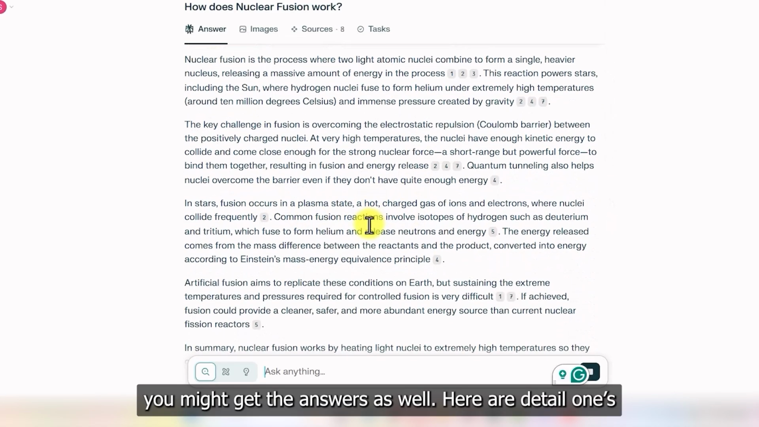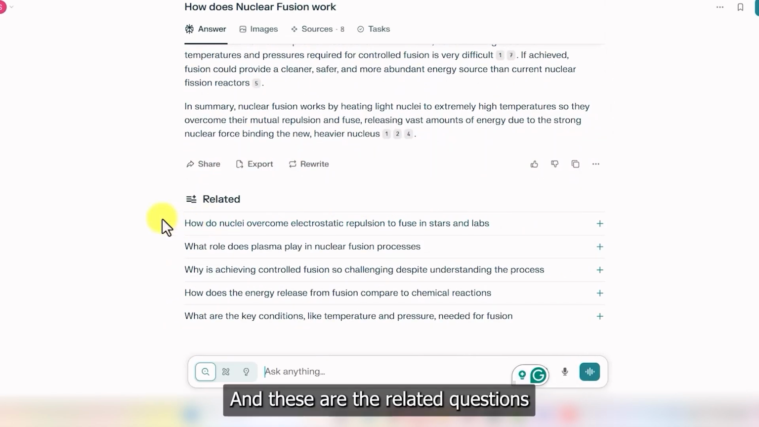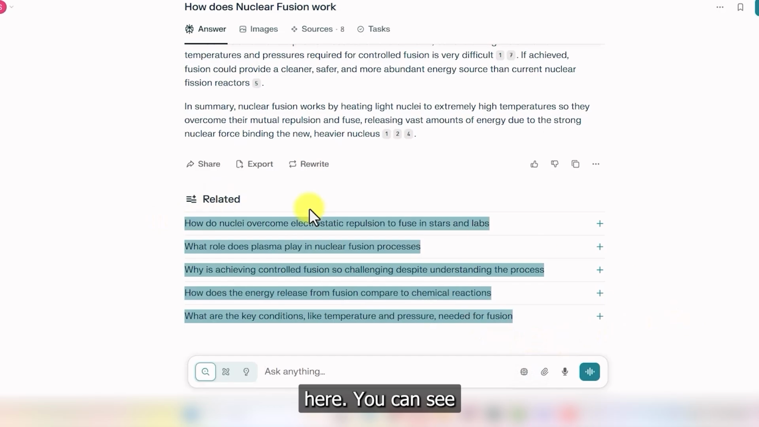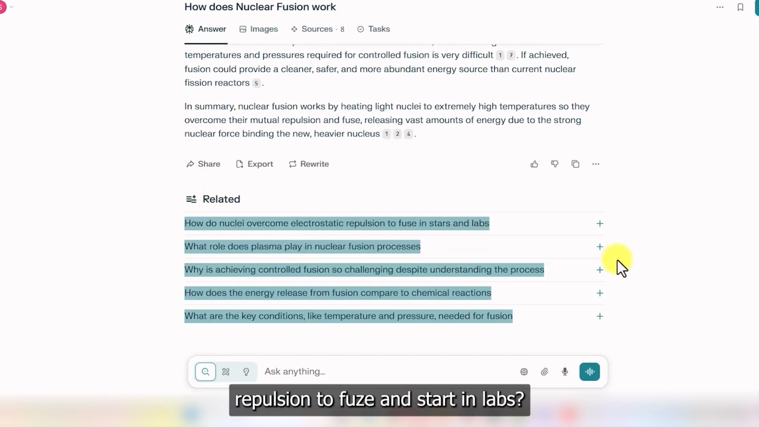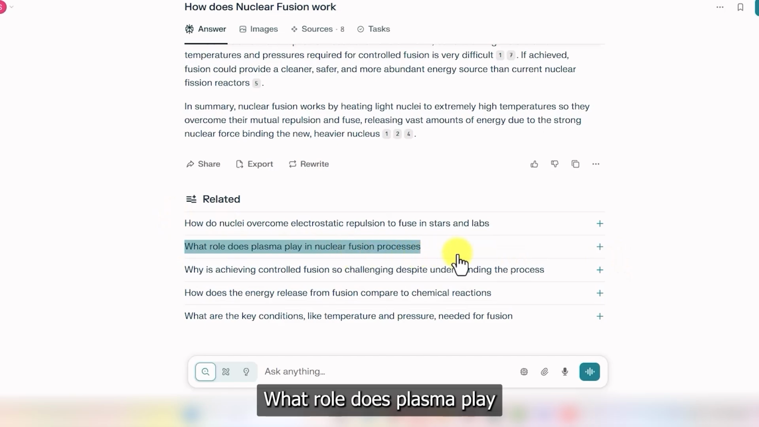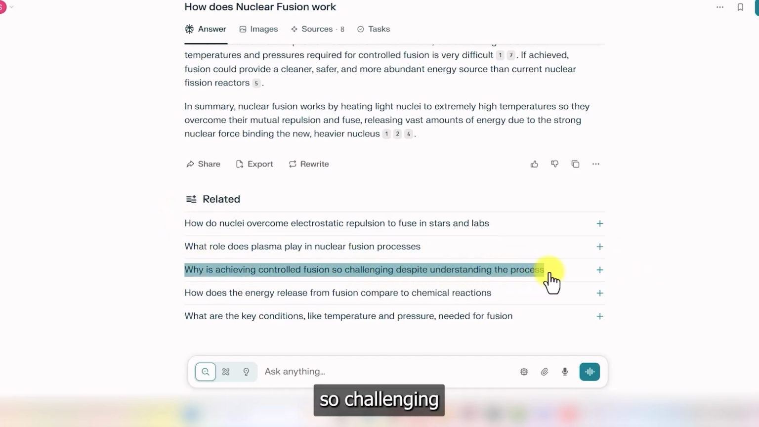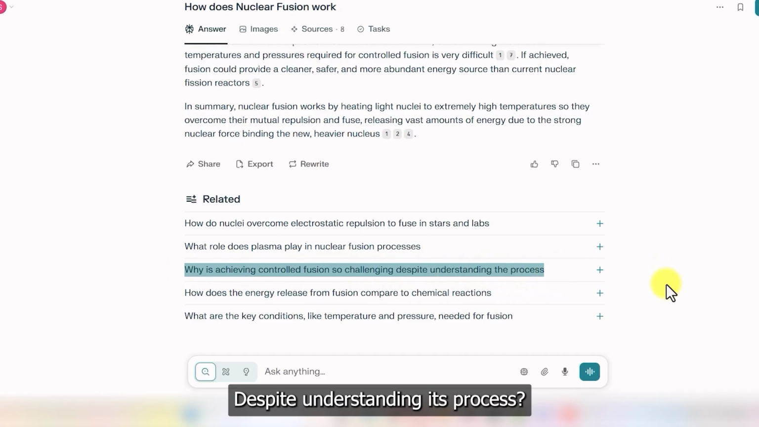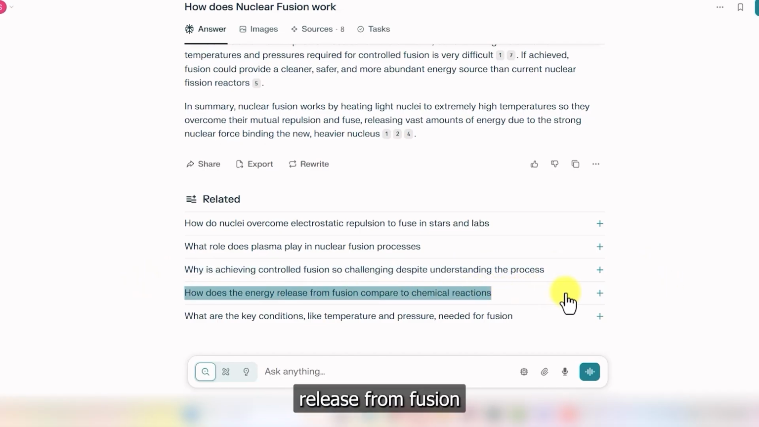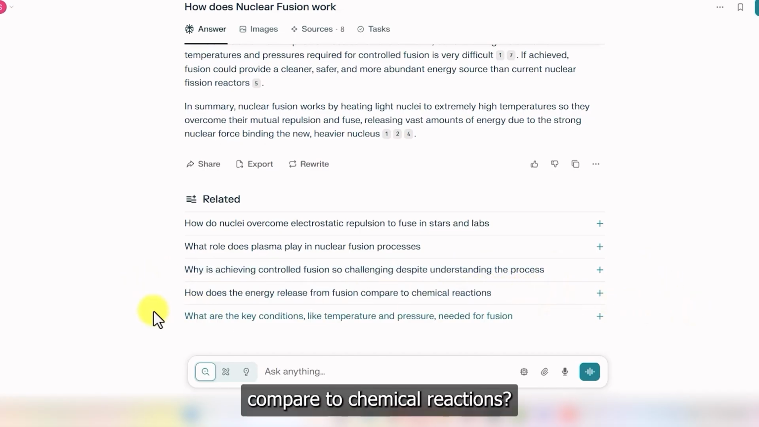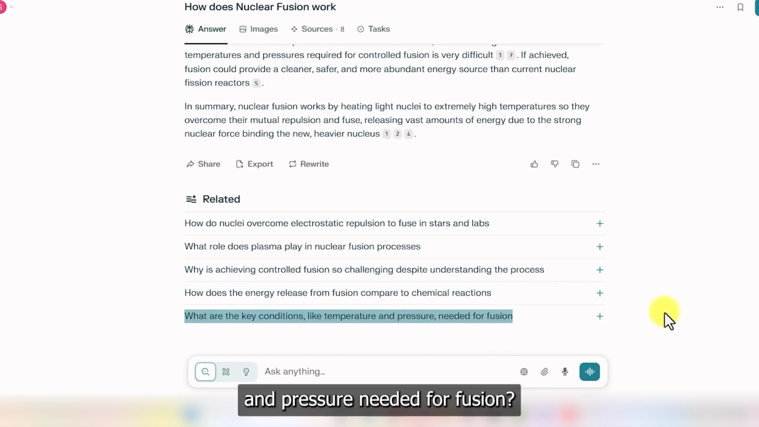Here is a detailed one, and these are the related questions. Here you can see: How do nuclei overcome electrostatic repulsion to fuse in stars and labs? What role does plasma play in the nuclear fusion process? Why is achieving controlled fusion so challenging despite understanding its process? How does the energy release from fusion compare to chemical reactions? What are the key conditions, like temperature and pressure, needed for fusion?